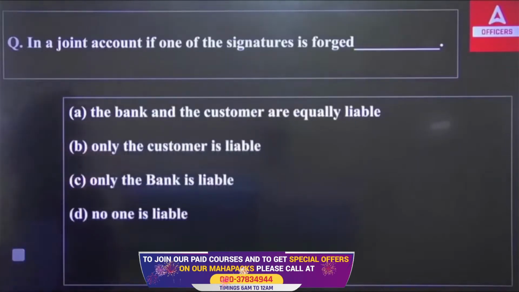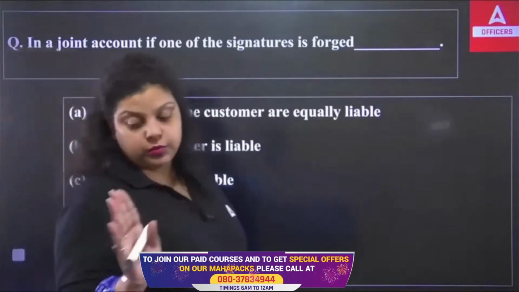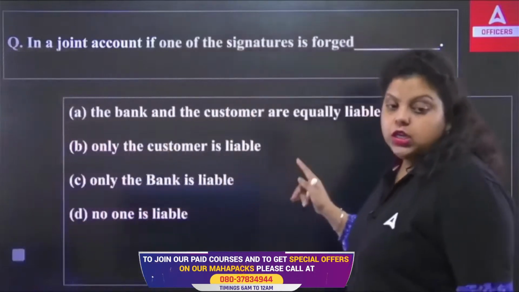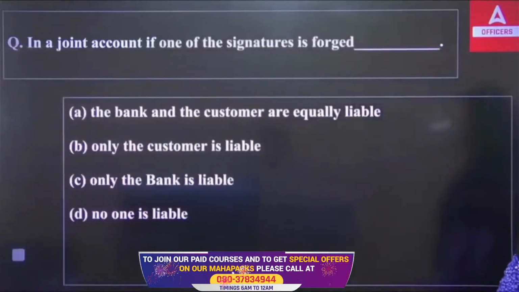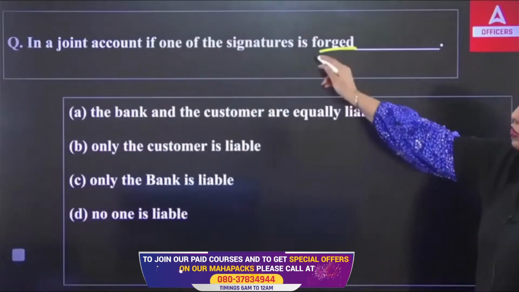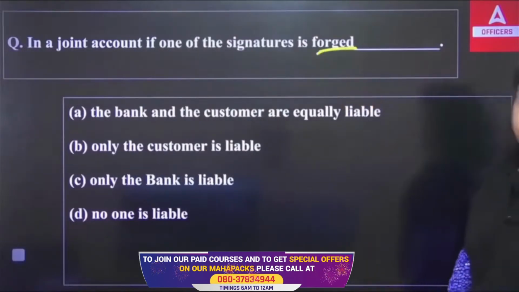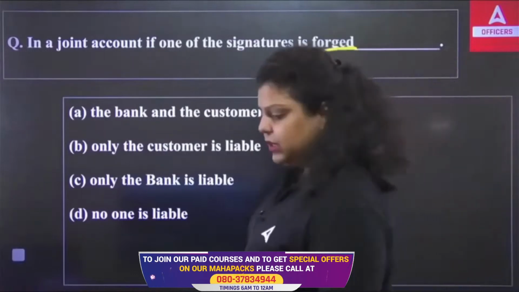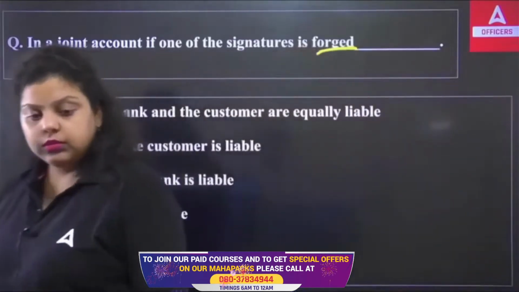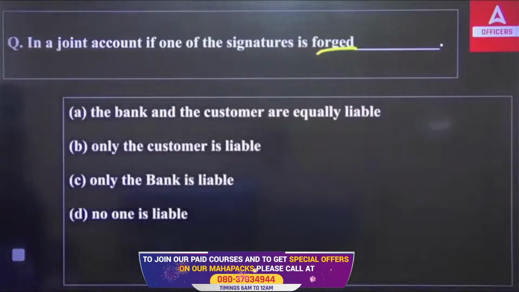And fourth, no one is liable. So what do you think in a joint account if one of the signatures is forged? In that situation, it will be the liability of whom? The signature is forged. So it will be the liability of what? The customer, or both, or only the bank, or no one is liable?